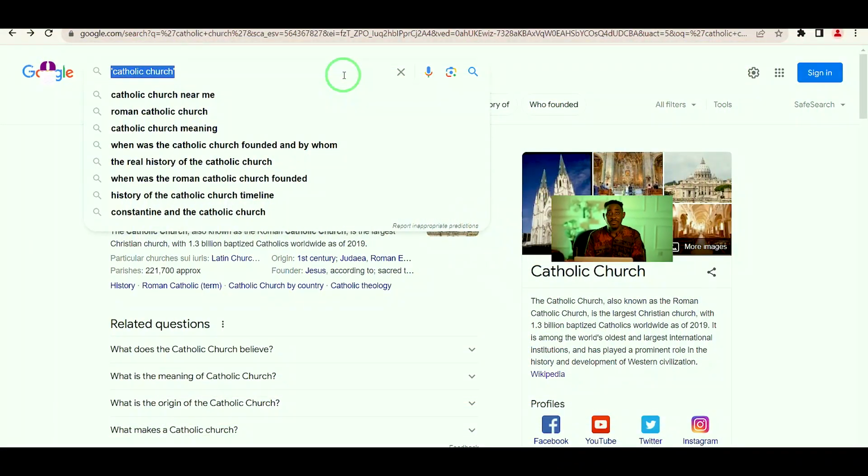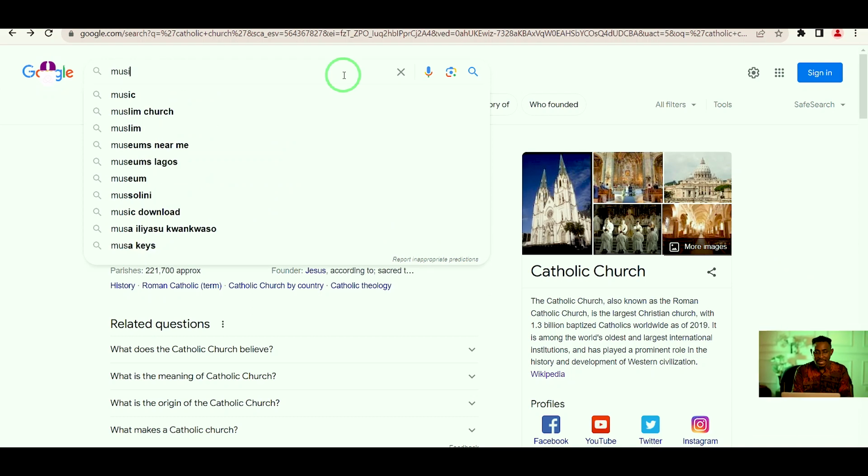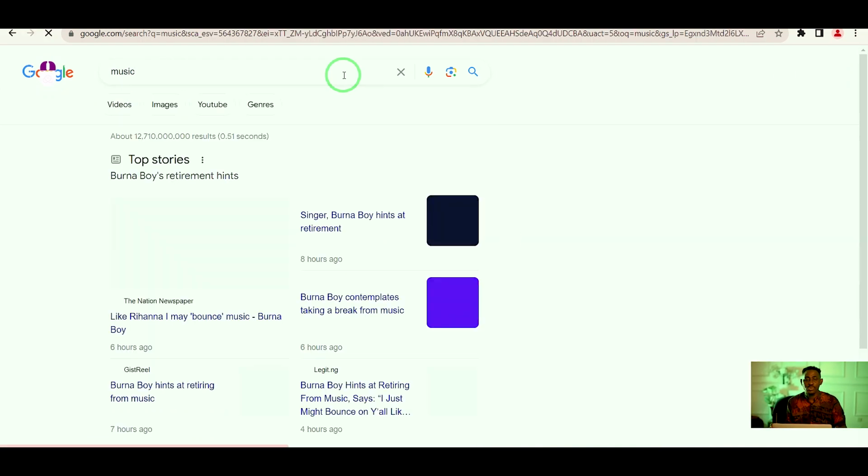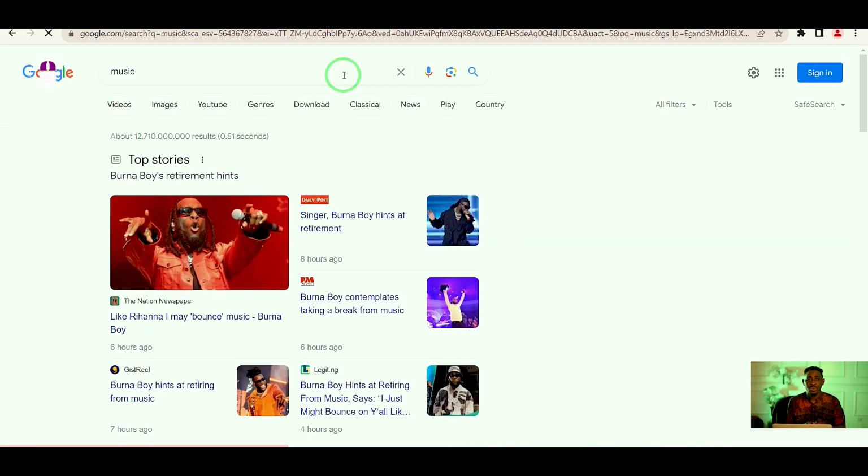It won't be effective to type the word music, because when you type the word music on Google, Google will give you a lot of results, and it might be hard for you to get exactly what you want. This is when we use keywords. So for instance, you are on Google and you want to search for information about a particular type of music. Don't just type music like I just said, because typing music will give you too much information, or information you don't actually need.